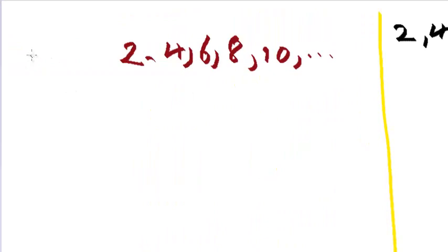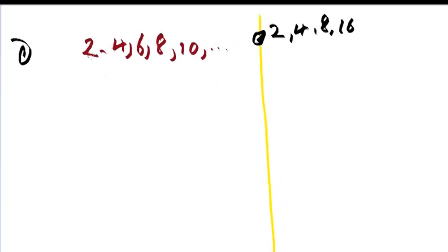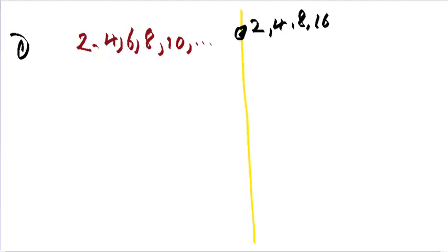If we consider this group of numbers, let's say this is 1 and this is 2. If we consider this group of numbers, the first numbers that we have here, which are 2, 4, 6, 8, and 10, these numbers we can see that they occur in a particular pattern. For instance, from 2 to 4, from 4 to 6, from 6 to 8, from 8 to 10, then we can predict the next number that will come. That will be 12 because of the pattern.